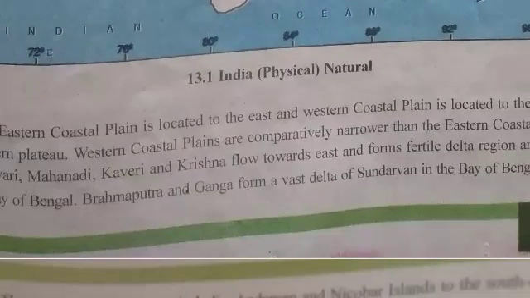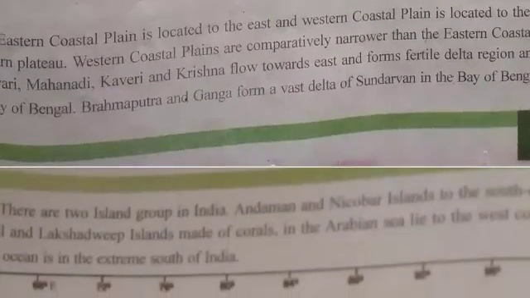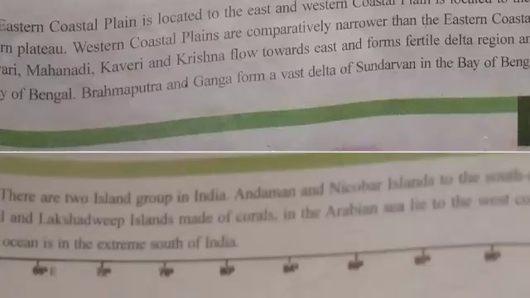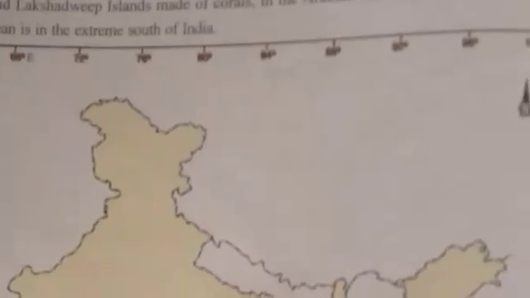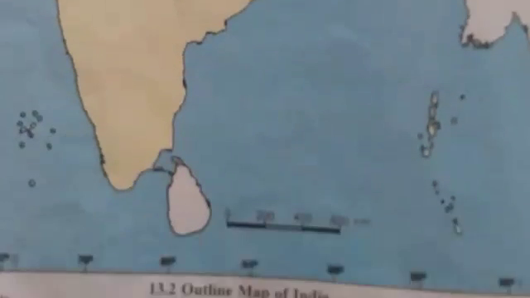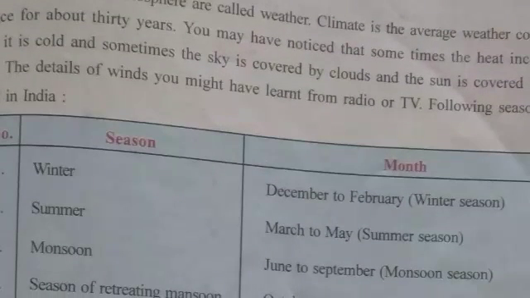West of the southern plateau. Here so many different types of rivers are flowing, like Godavari, Mahanadi, Kaveri and Krishna, which are flowing in this delta region. There are two main island groups, Andaman and Nicobar, and Lakshadweep islands, which are mostly located in our country.